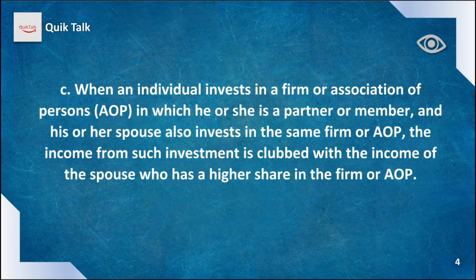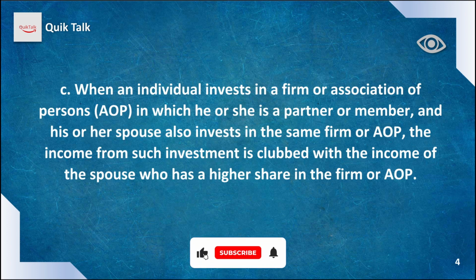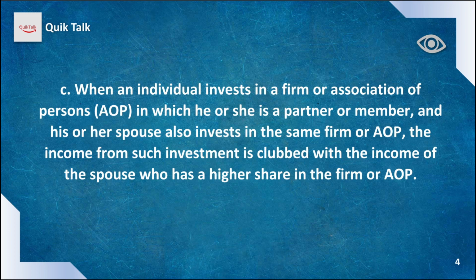Similarly, in another situation, when an individual invests in a firm or association of persons in which he or she is a partner or member, and his or her spouse also invests in the same firm or AOP, the income from such investment is clubbed with the income of the spouse who has the higher share in the firm or AOP. Let's understand this with an example. There is a company called XYZ Limited and there are two shareholders, A and B, who are husband and wife. The husband has 90% of the shares of the company and the wife has 10%.